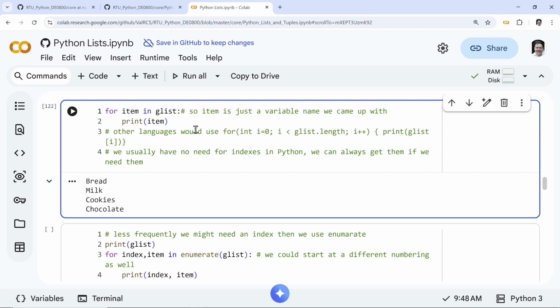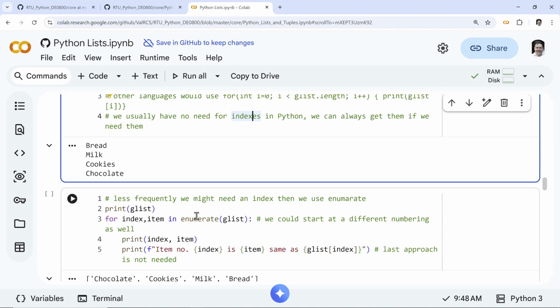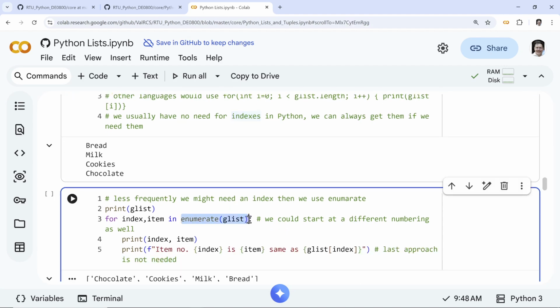Notice that in some other languages, like JavaScript, you use indexing. In Python it's very rare that you need an index, so you use this approach. But if you do, you enumerate the items, so then you have two variables. I call them index and item. You can call them x and y, or i and c, or whatever, but index and item are pretty descriptive here.